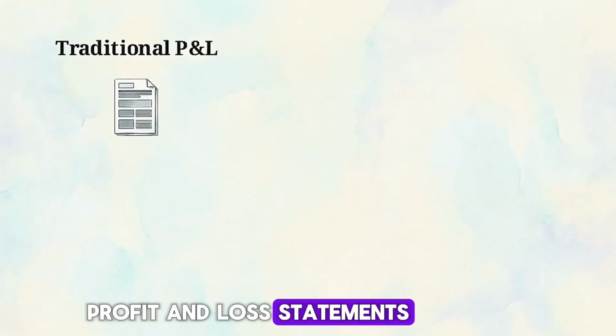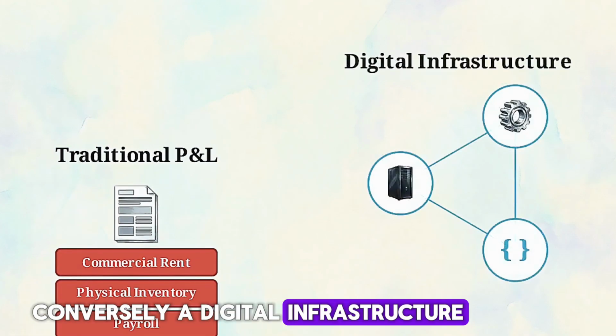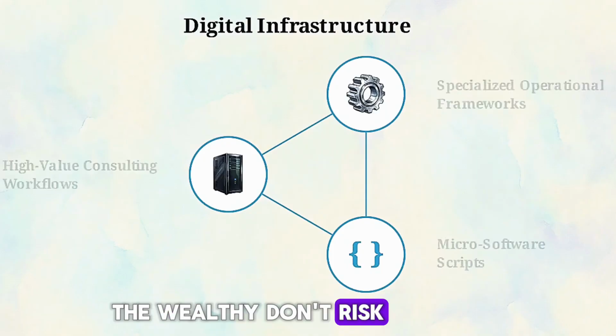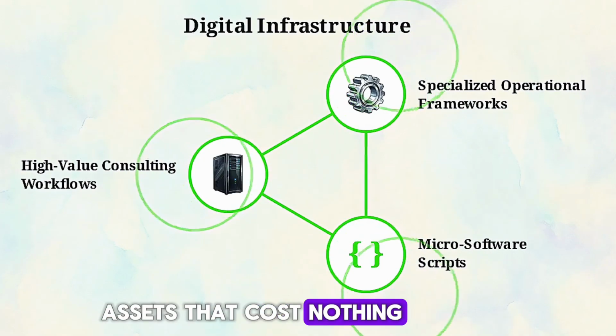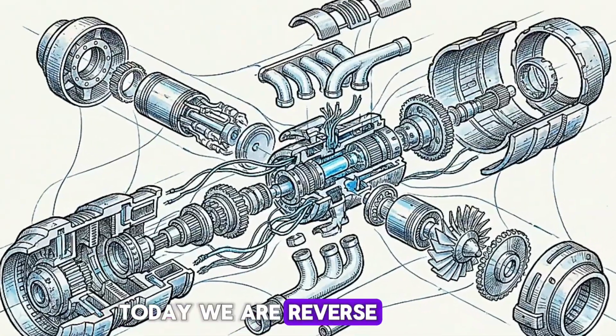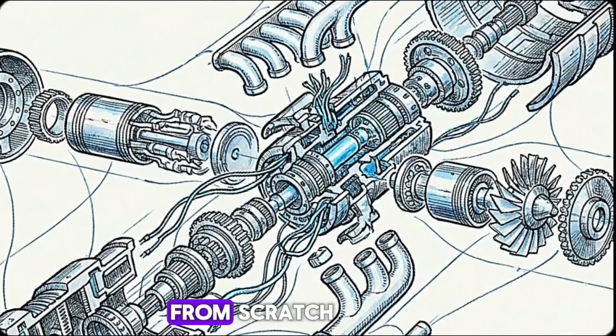Traditional profit and loss statements are weighed down by physical liabilities. Conversely, a digital infrastructure map has a $0 barrier to entry. The wealthy don't risk their own cash. They leverage asymmetric digital assets that cost nothing to create, yet command premium pricing. Today, we are reverse engineering a highly automated, zero-overhead business ecosystem from scratch.